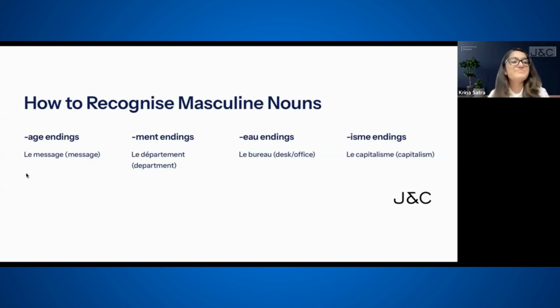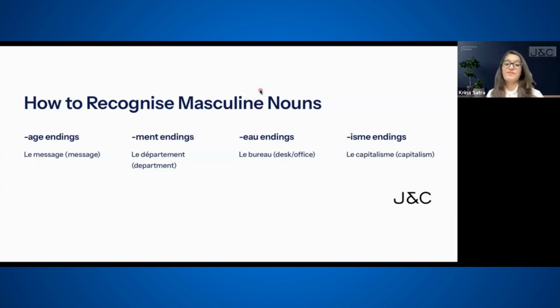So let's get started. For identifying masculine nouns, we have endings such as âge, which is age, A-G-E. You can remember it as âge. If a noun is ending with A-G-E, it is usually masculine. Example, le message. What is a message? You guessed it correct. Repeat after me. Le message, which is a message.